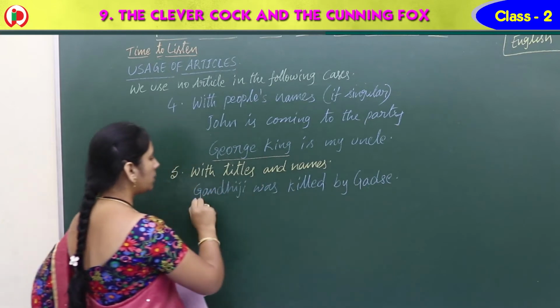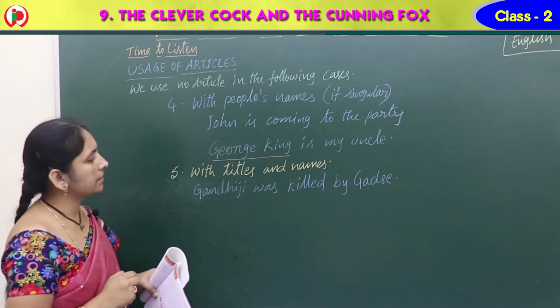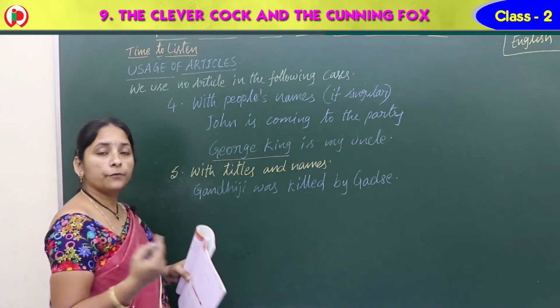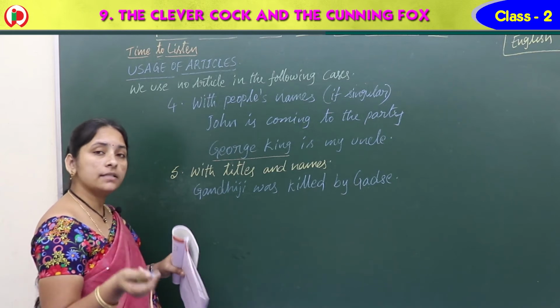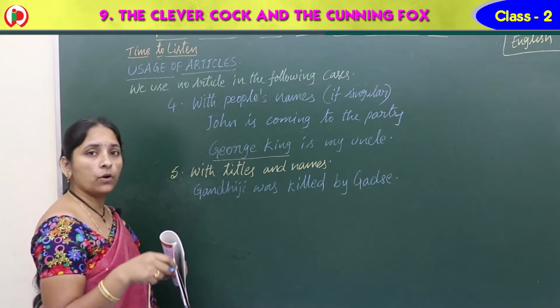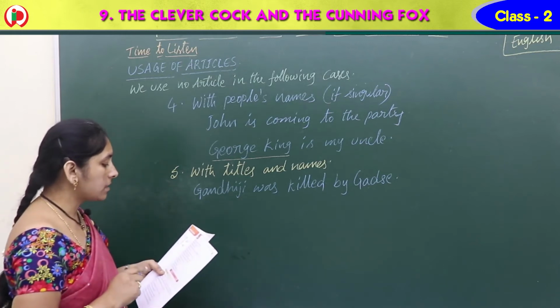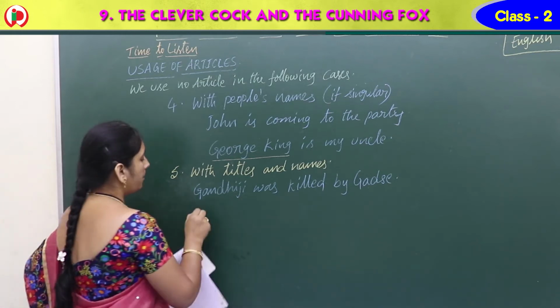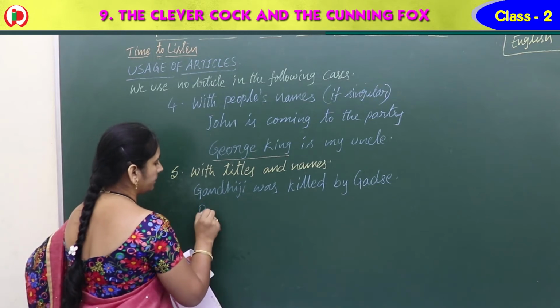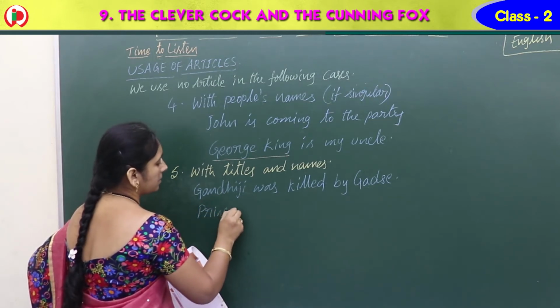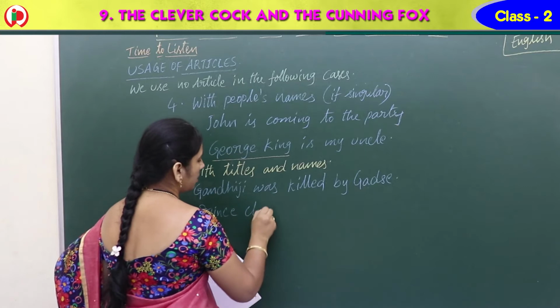Before these names, did we use any articles? No. We didn't meet those people, but we know about them. That's why we cannot use any article. And the titles also, here we should write Prince Charles.